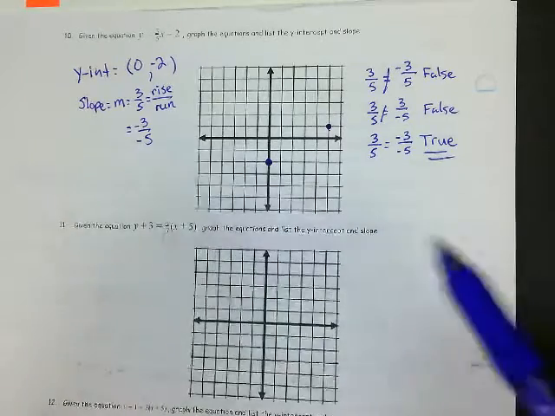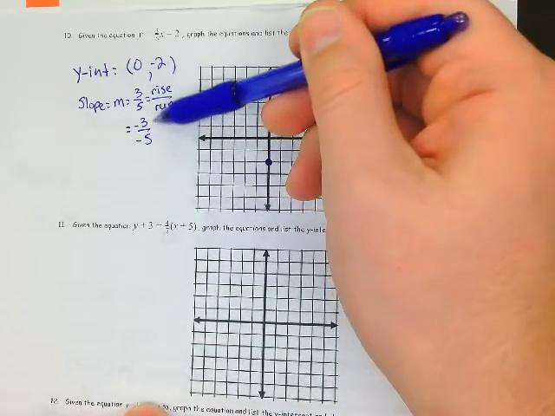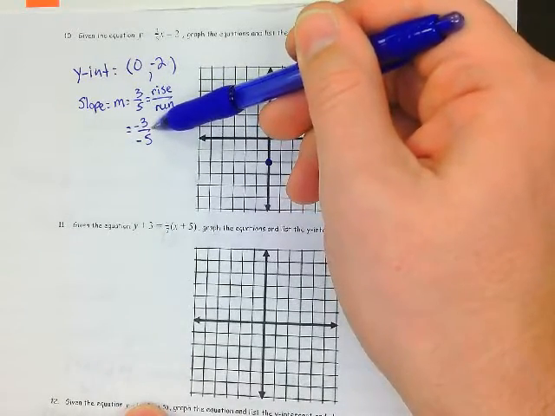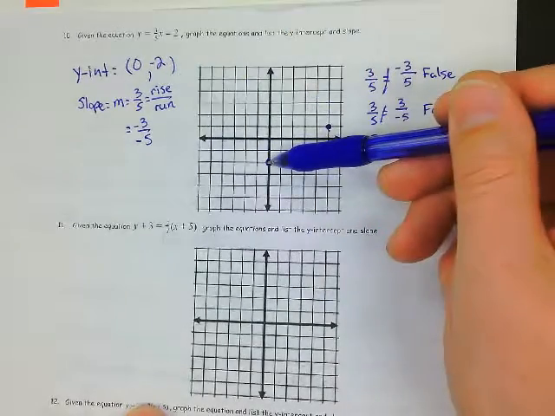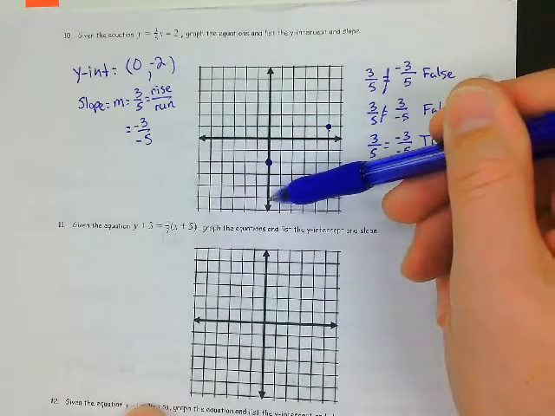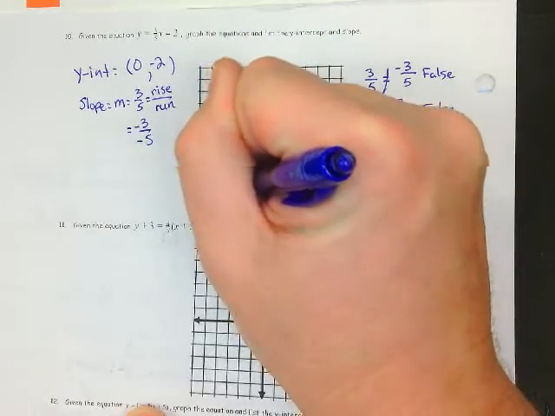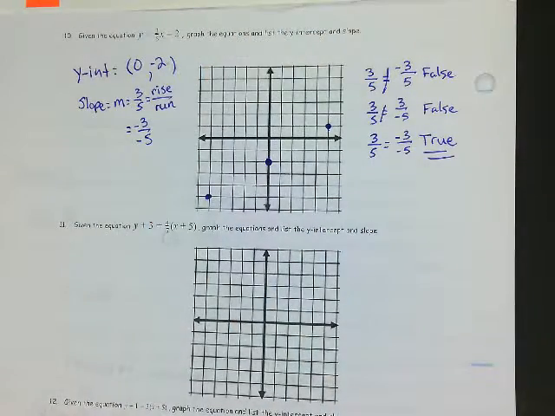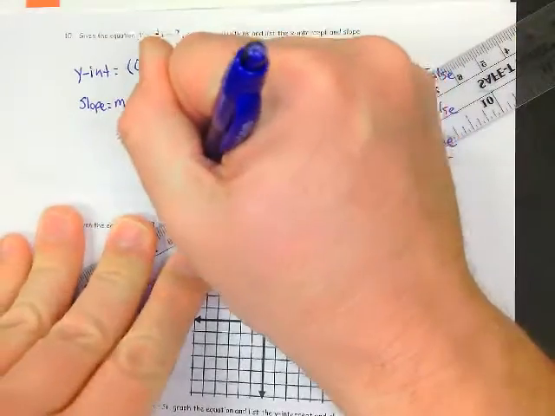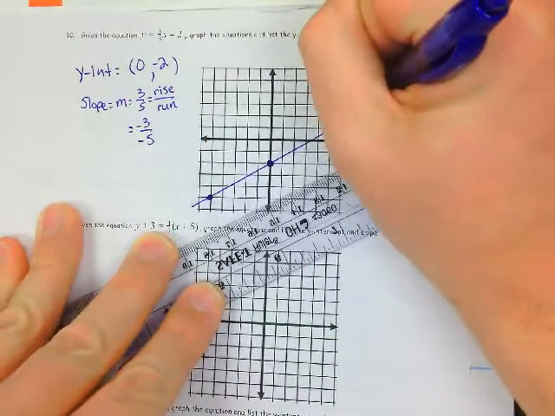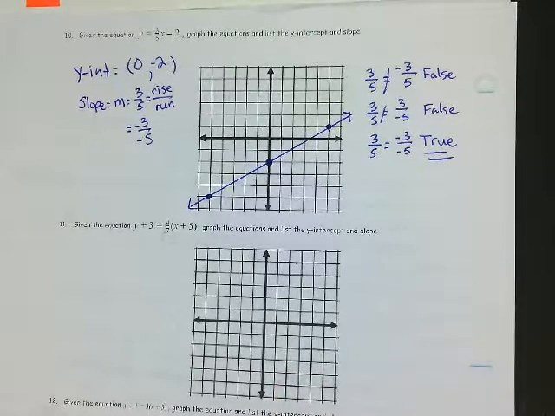But sometimes I want to put 3 of them because we might not be able to go up 3 and right 5. So I'm also going to use this slope. This slope says I go which direction first? Down 3 and then where? Left 5. So I would go down 1, 2, 3 and left 1, 2, 3, 4, 5 right here. There's the 3 points that are collinear. Then I'm just going to connect the dots and put arrows on the end of them because there are infinitely many points that satisfy that equation. So that's my graph. Okay?